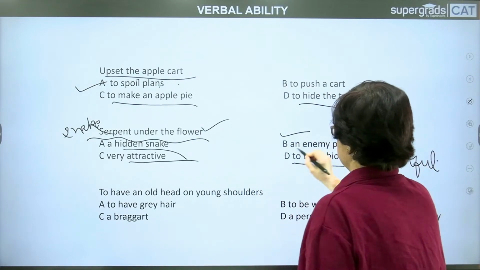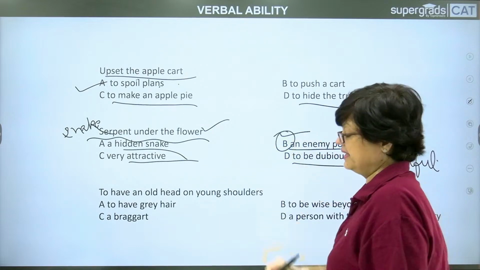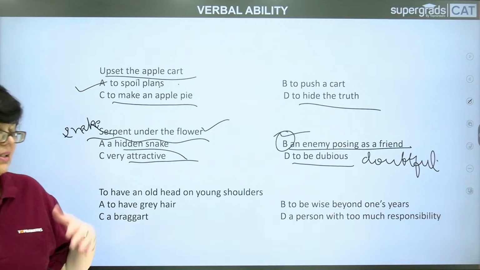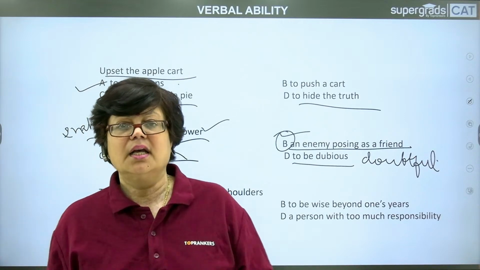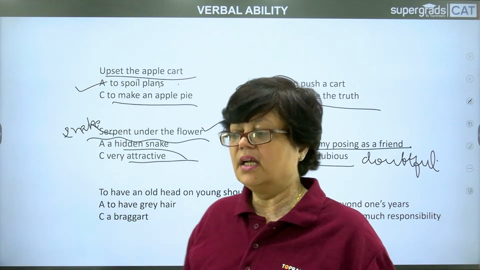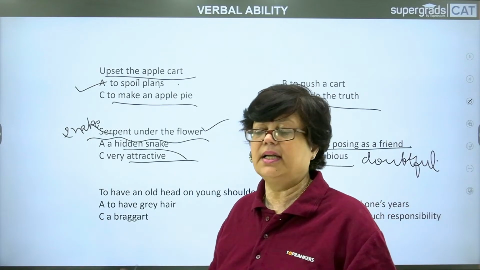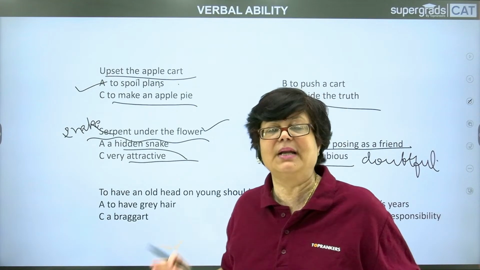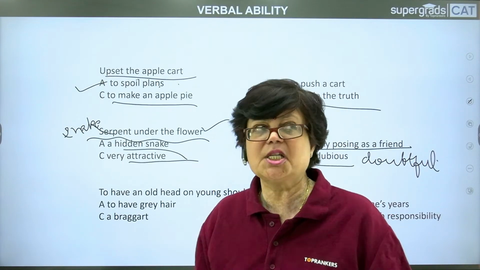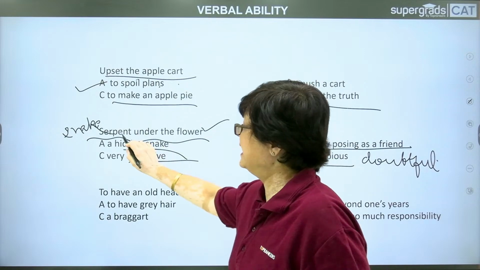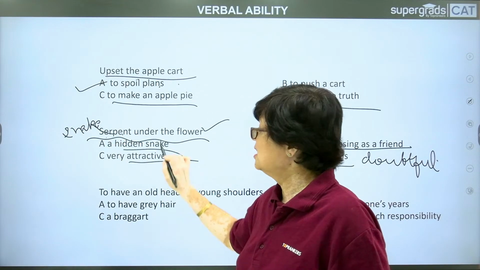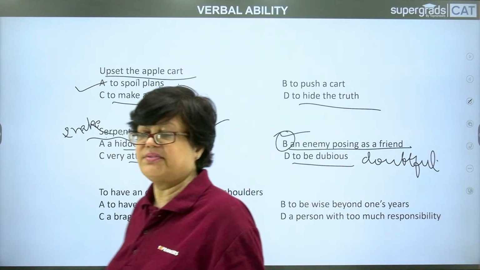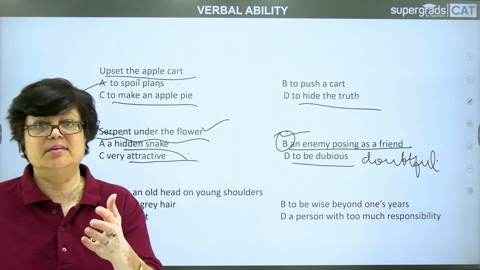The answer is an enemy posing as a friend. He is a serpent under the flower. Means outwardly he will show that he has your good at his heart. He is all friendly. He wants that you should benefit, that you should flourish in life, you should progress in life. But no, underneath he has evil plans. He does not want you to prosper, actually. So he is a snake, he is a serpent under the flower. So he is actually an enemy. An enemy posing as a friend, you can call it a hidden enemy, right?